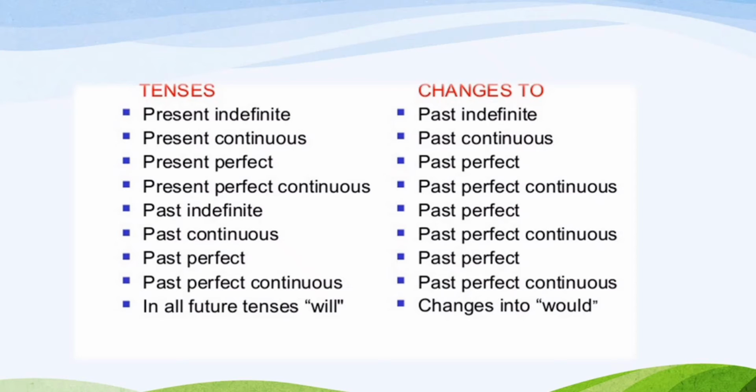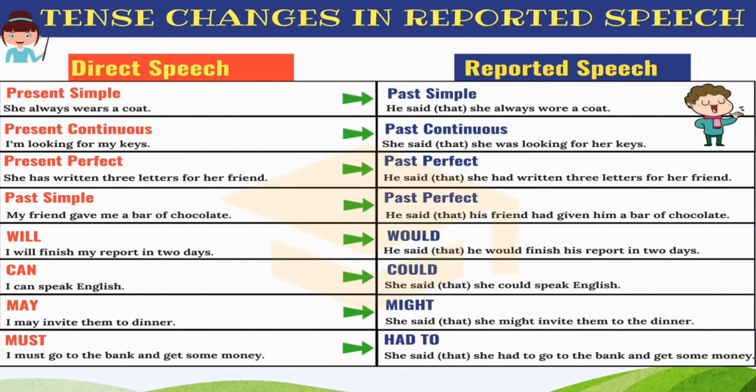If present indefinite tense is used in direct speech, then in reported speech it would become past indefinite. Present continuous will become past continuous. Present perfect will become past perfect. Present perfect continuous will become past perfect continuous. Past indefinite will become past perfect. Past continuous will become past perfect continuous. Past perfect will remain past perfect, and past perfect continuous will also remain the same. And in all future tenses, the helping verb will be changed into would. So now we will see these with some examples.